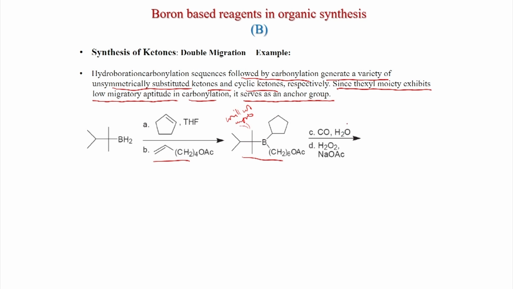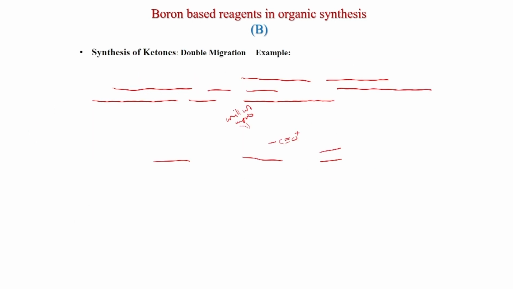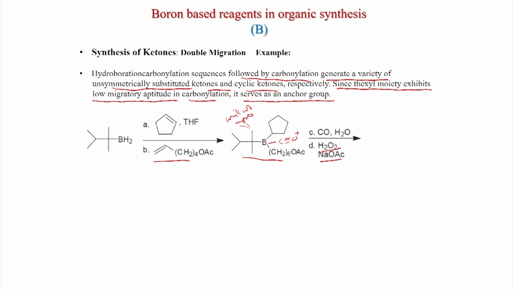So, when you treat with carbon monoxide followed by H2O2 and NaOAc, what will happen? You get this ketone. So, what happened? The mechanism is the same, that carbon monoxide makes this one. Now, first this group will migrate, and after that the second group will migrate. If you see the mechanism here, double migration is happening here, and you get the ketone. So, double migration gives the ketone.